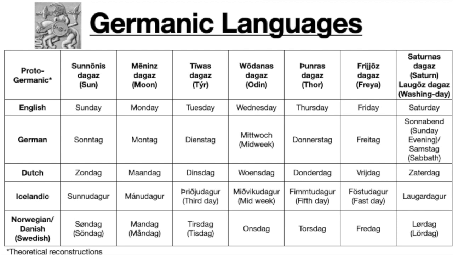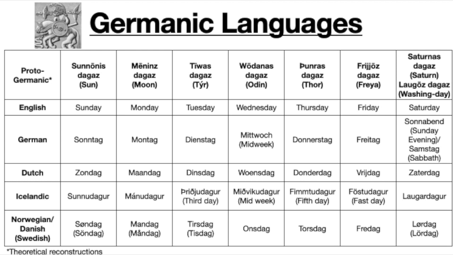Dutch does. If we look at the languages that come from Norse, Icelandic, Norwegian, Danish, Swedish, we can see that in Norwegian, Danish, and Swedish, the roots of the words are pretty much all the same as English and Dutch. We just see that Saturday comes from, again, that washing day, so we have a word like lørdag in Norwegian, which means washing day. But besides that, we have Sondag, Mandag, Tirsdag, Onsdag, Torsdag, Fredag. So we can see how those come from the Germanic gods in a very easy way, and a lot of those days of the week, they sound pretty similar to English.